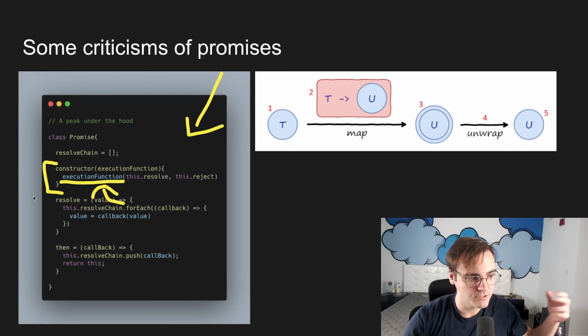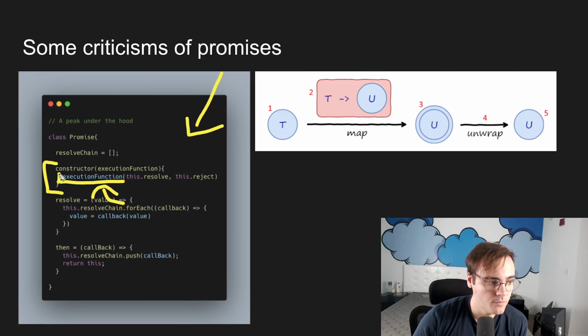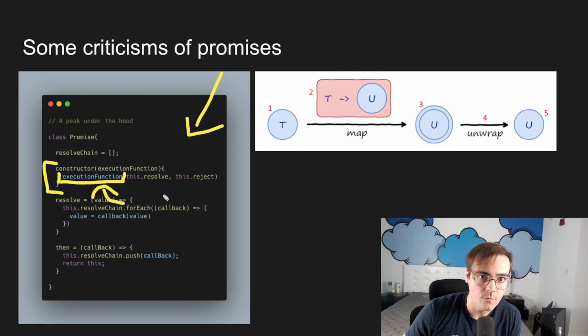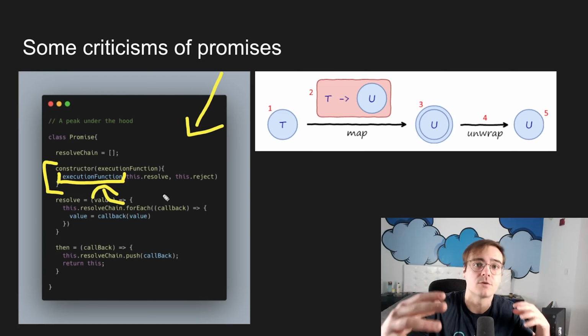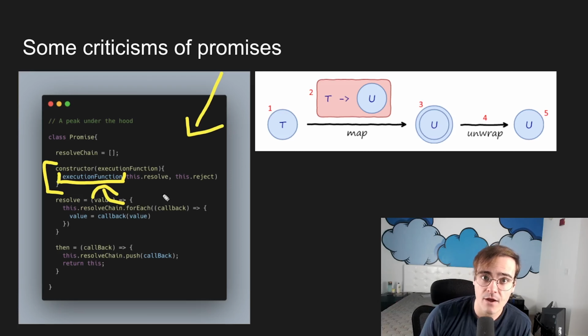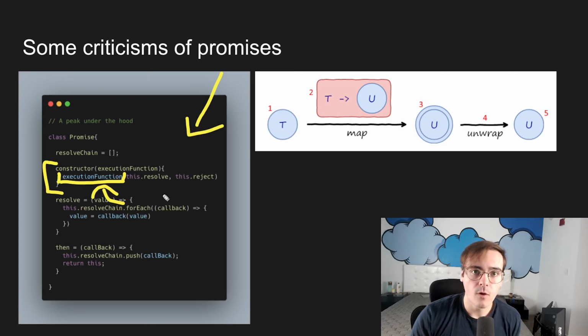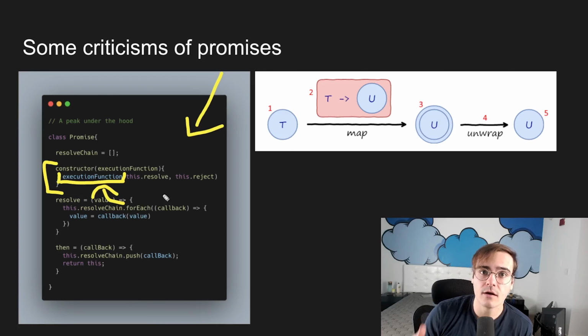So a big downside of promises is that they run the second we instantiate them. We don't have the power to say, oh, hey, wait, no, actually, I want to compose this promise chain together. Don't run it yet. I'm just creating a recipe to run later on. And other I/O monads can give us that. I know it's a bit of a complex topic, but I wanted to talk about it in this video because I think it's important to understand that although promises are great and give us a lot of power, they're not perfect. There are limitations, and that's one of the big ones.